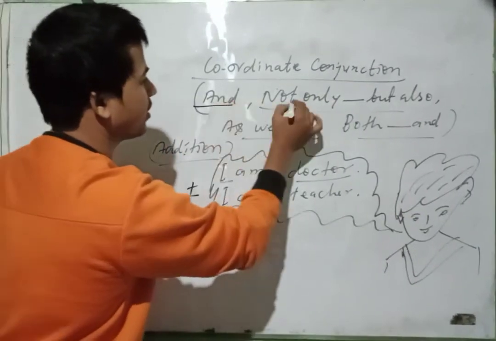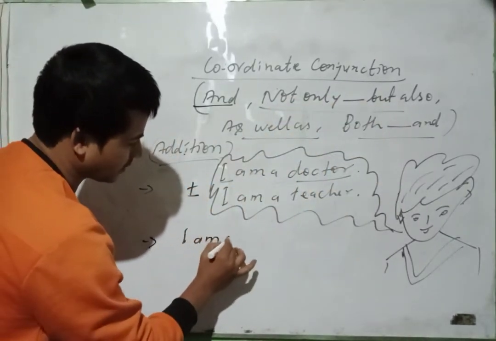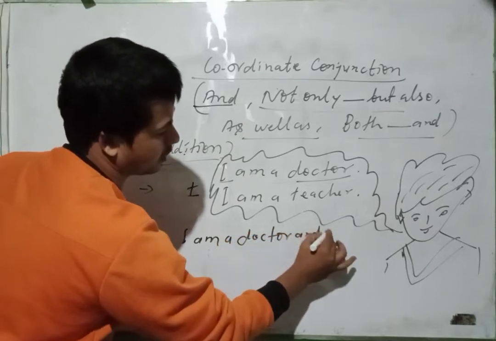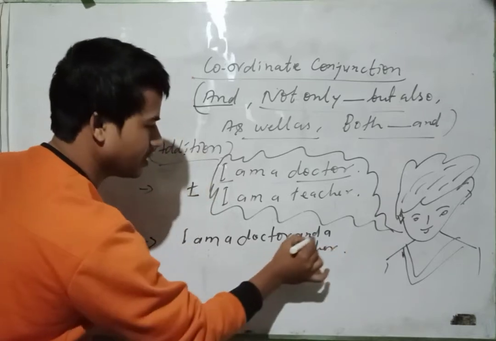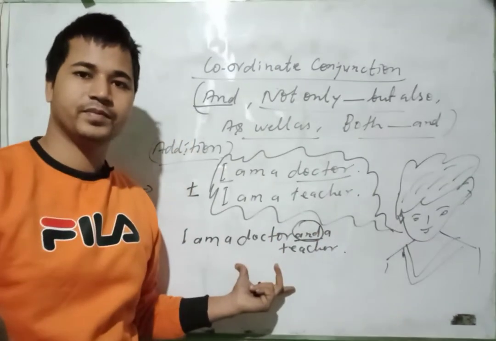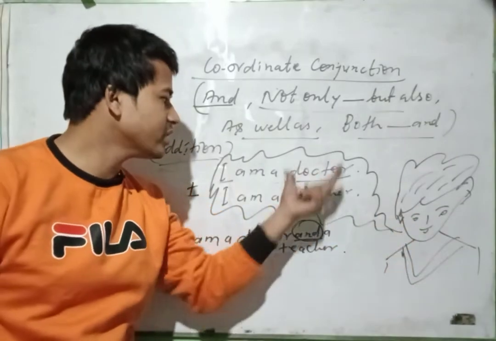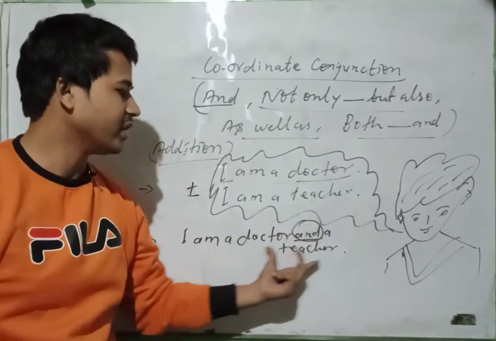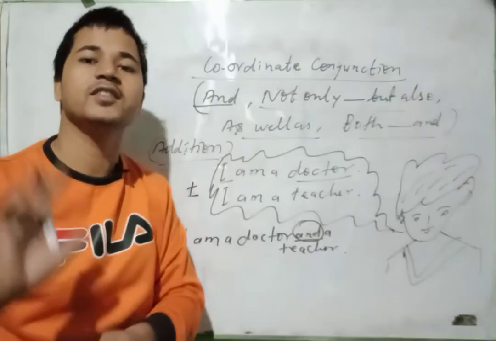Okay, addition is "add," "not only but also." He can say that "I am a doctor and a teacher." Now he is saying one sentence after using "and." Okay. Now he doesn't have to say two sentences. He has to say only one sentence with the help of "and." He can express his two designations: one is doctor and the second is teacher.